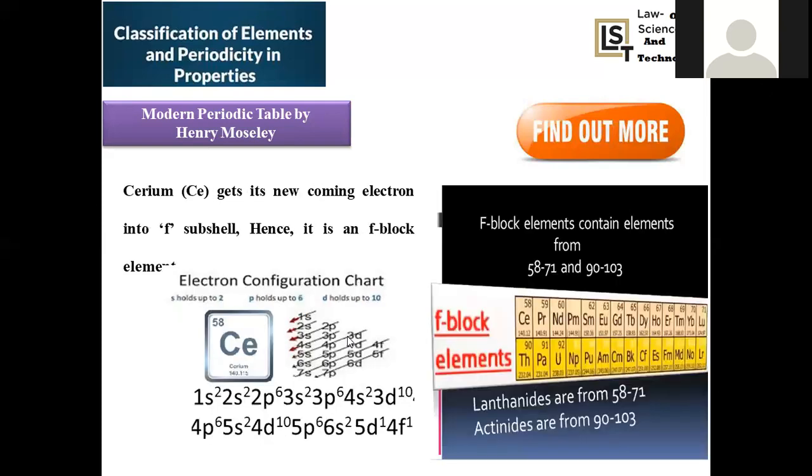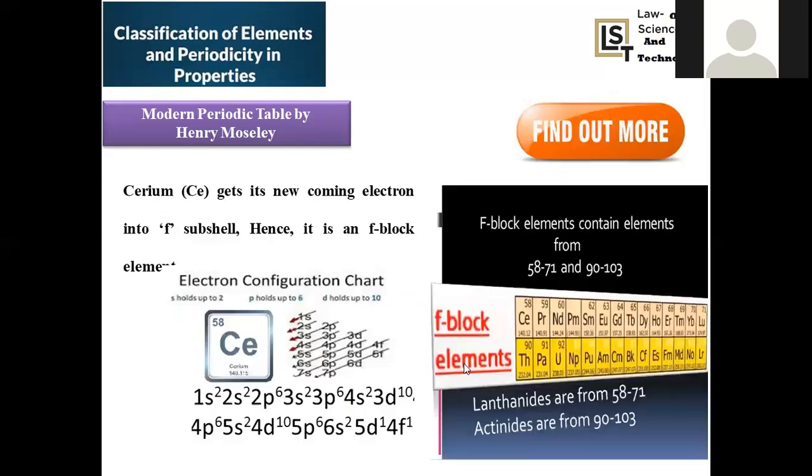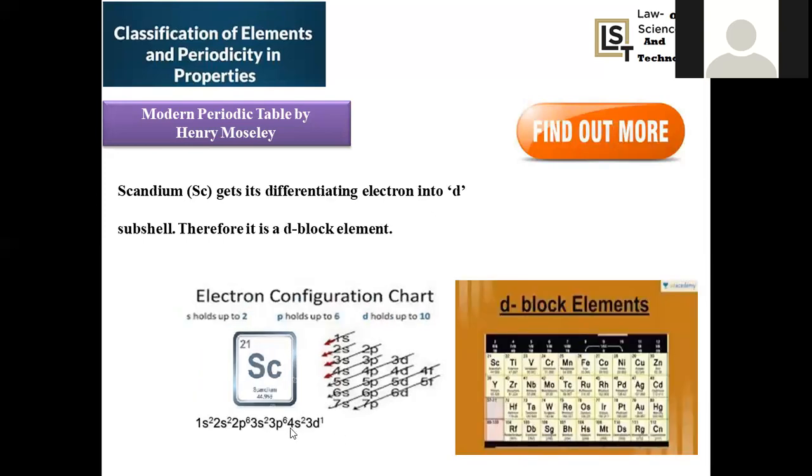Right. So this is about the d block, and let us move on to the f block. An f block element is one in which the differentiating electron enters into the f shell. The f shell is what we can call the antepenultimate shell. D block elements are called transition metals, right? And f block elements have another name, the inner transition elements. Why are these called inner transition? The 3d is the inner shell. When you see, 4s is the outer shell, right? And 3d will be the inner shell, right?